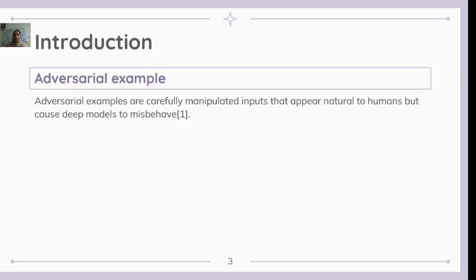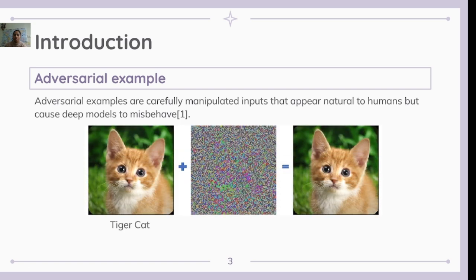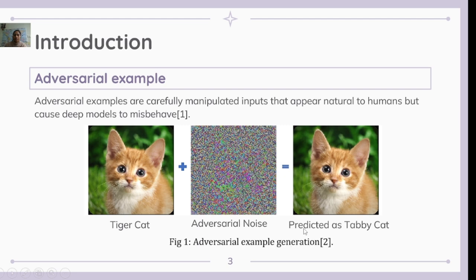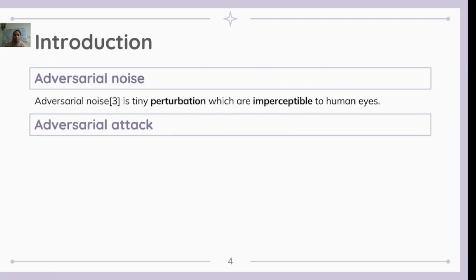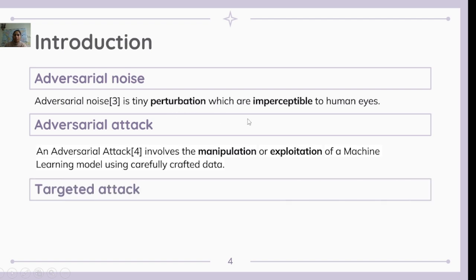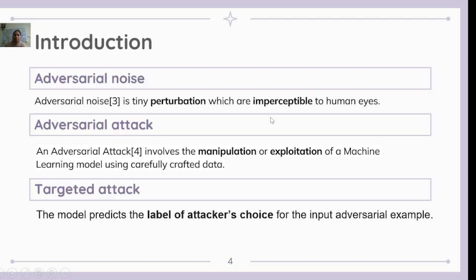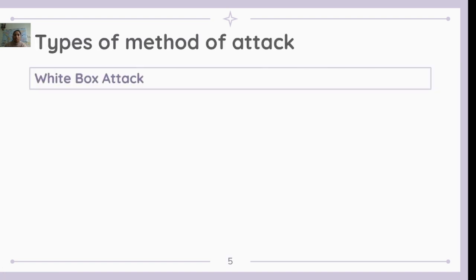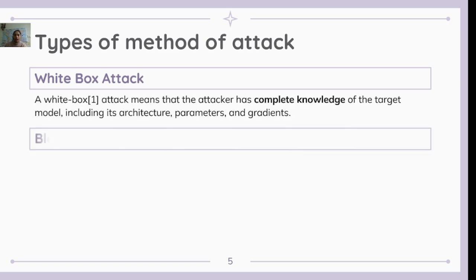Adversarial examples are carefully manipulated inputs that appear natural to humans but cause deep models to misbehave. The tiger cat image is predicted as a tabby class. The adversarial noise is a tiny perturbation which is imperceptible to human eyes. Adversarial attacks involve the manipulation or exploitation of deep learning models. In a targeted attack, the attacker has the choice of labels. There are two types of attack, white box attack and black box attack.